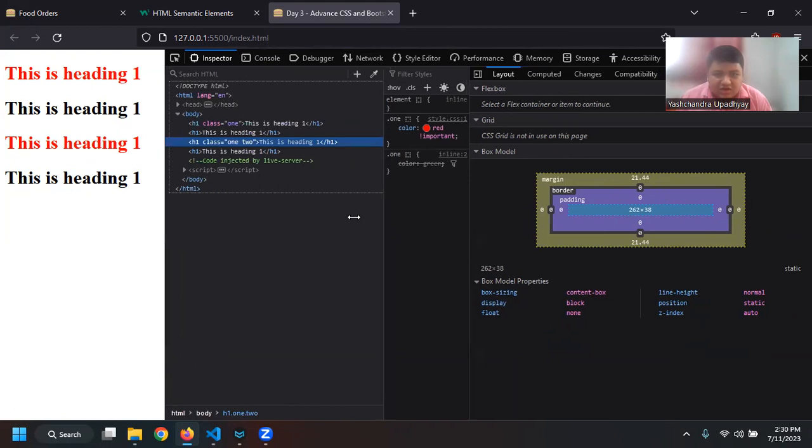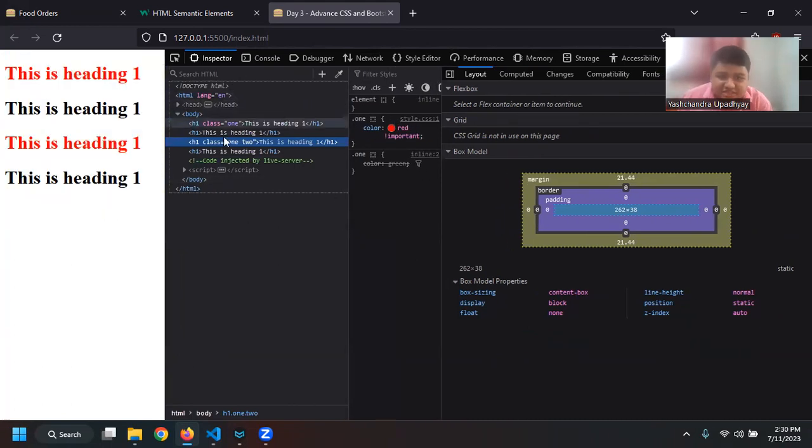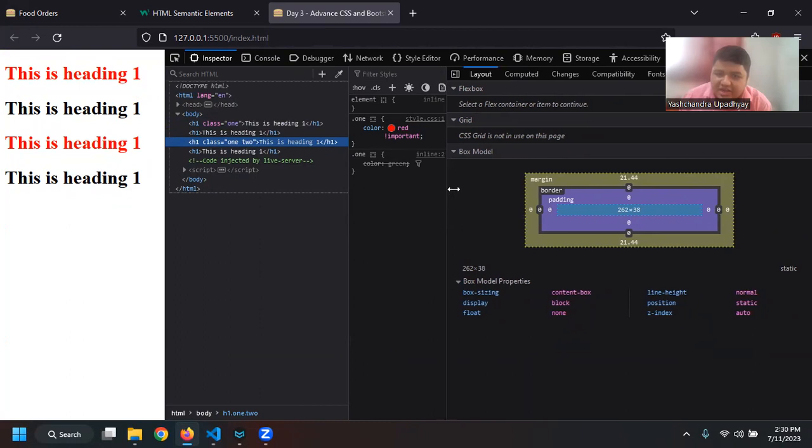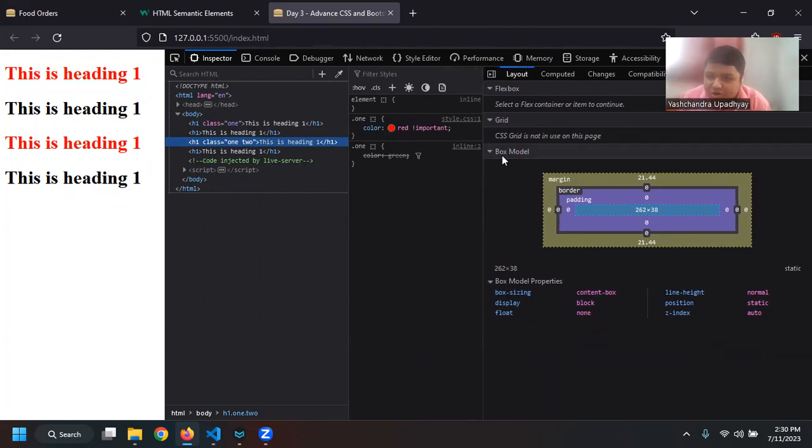Okay, so now I hope that you guys can see that this is my code that is being rendered in the browser. This is the CSS styling which is applied and which is not applied. And then I have something called the box model here. I hope you can see my mouse and where I'm pointing. So this is the box model.